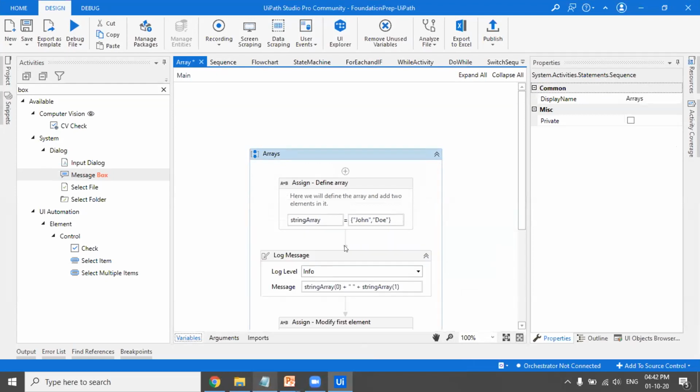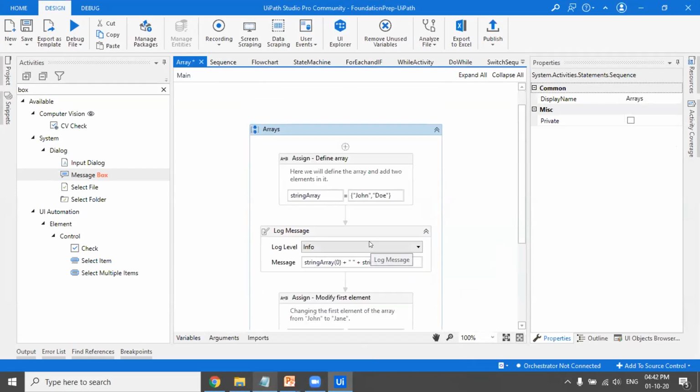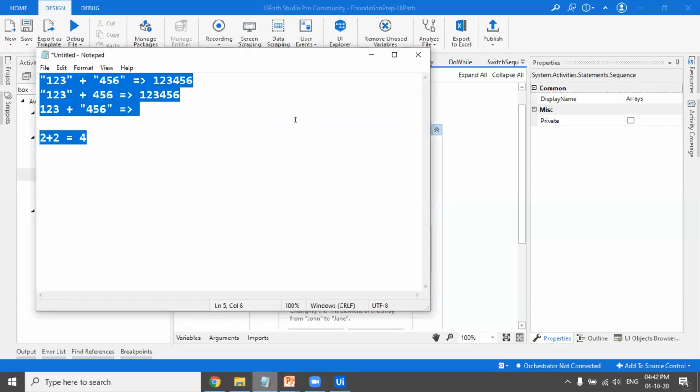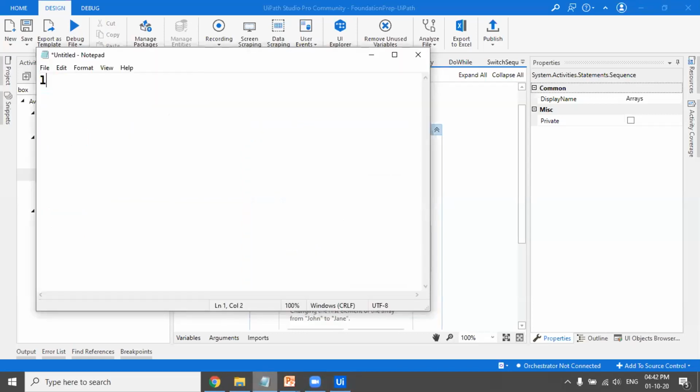So this is how you create an array. I've created an array, and two values, John and Doe, are assigned to it. Now the difference between an array and a list, as Parth has already told, is that once you define an array, you have to define a size, say 4 or 5, which cannot be changed later. But in a list, you need not define a size.